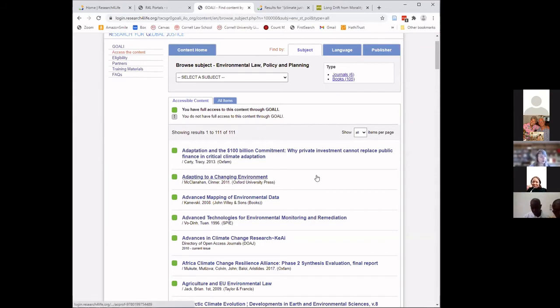So one of the reasons to use subject search is that with subject search, you can find a book that is good for a scholar who's trying to get an introduction to an area or get a thorough overview of an area, to get some good background before looking for articles on a very specific aspect of the topic. So using this subject sorting mechanism to find books is really valuable, I think.